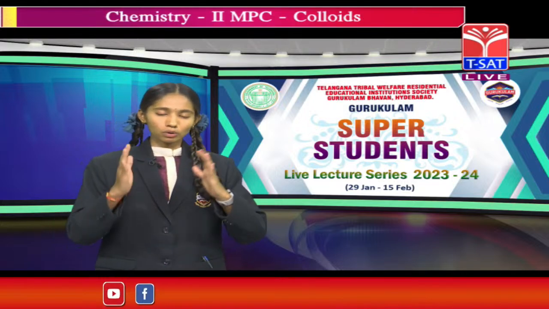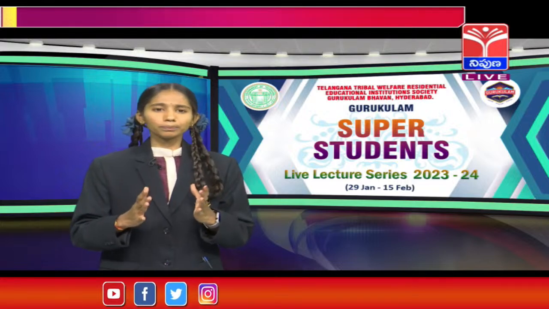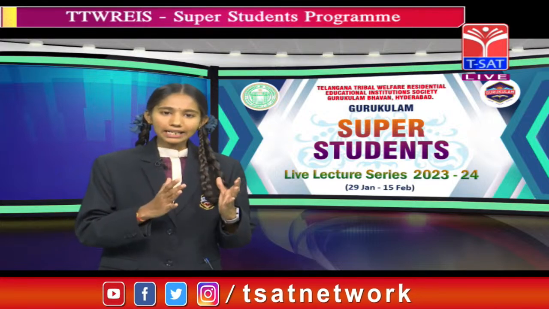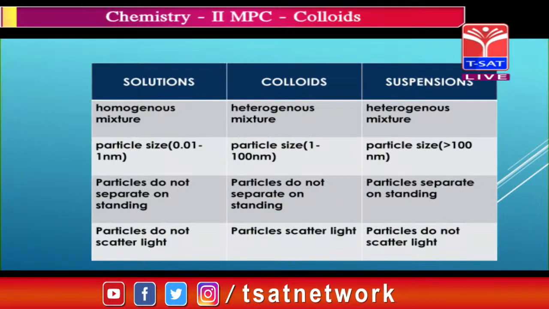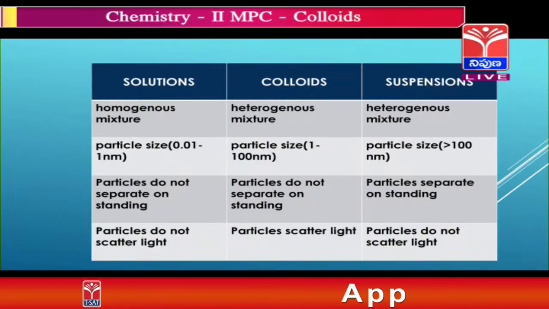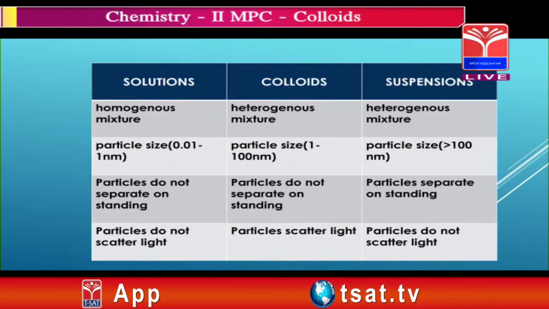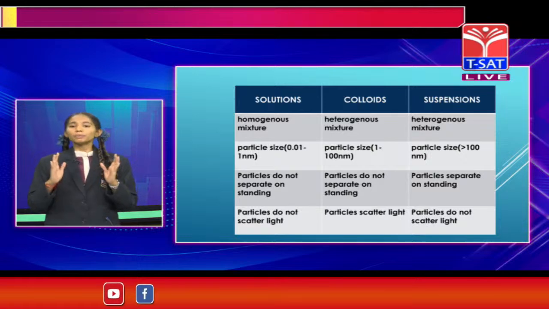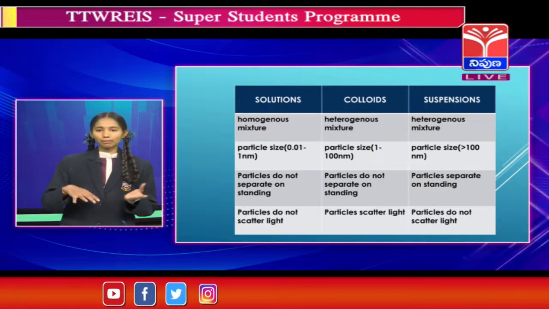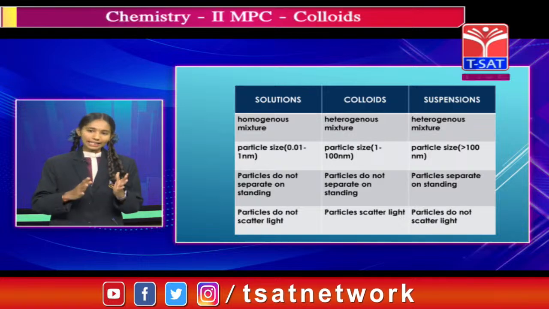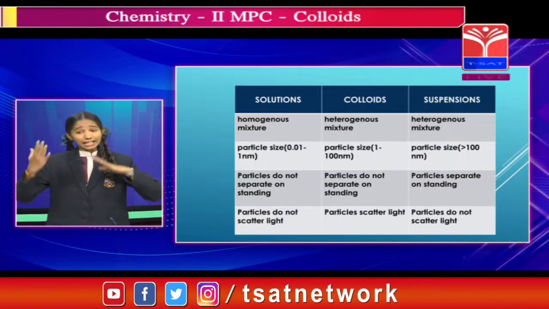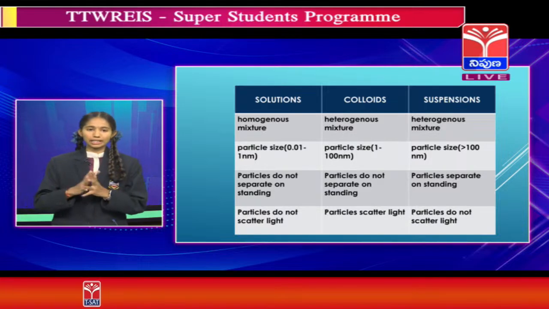Coming to particle size, in solutions the particle size is 0.01 to 1 nanometer, in colloids the particle size is 1 to 100 nanometers, and in suspension the particle size is greater than 100 nanometers.